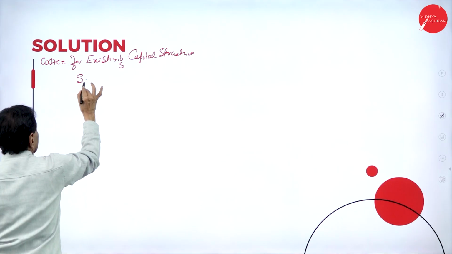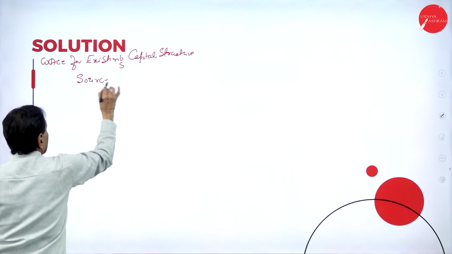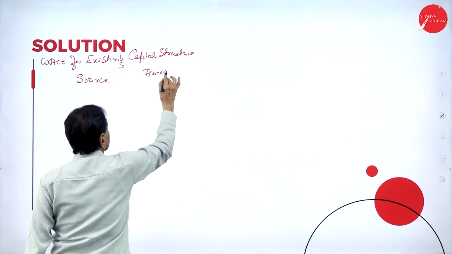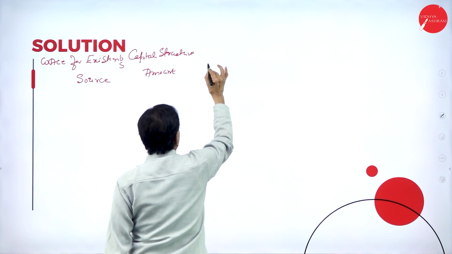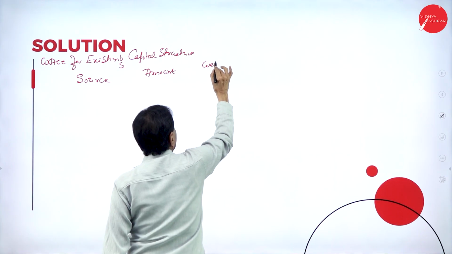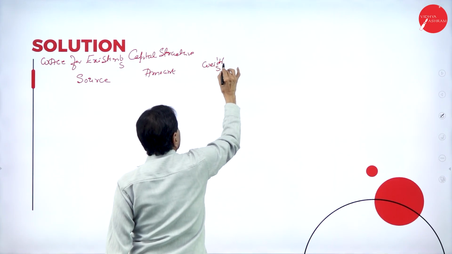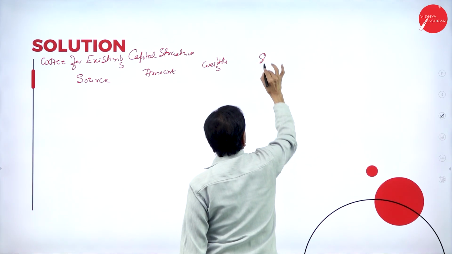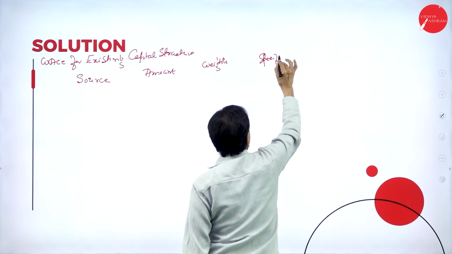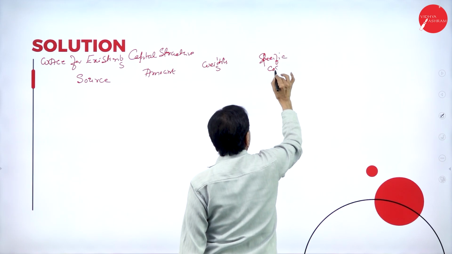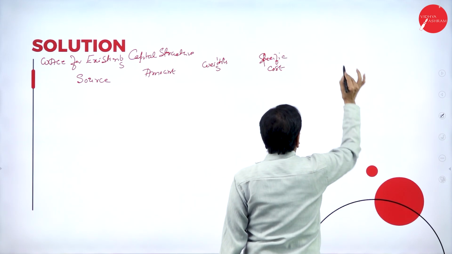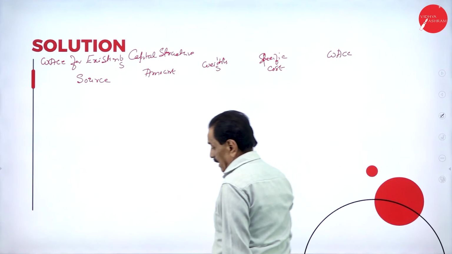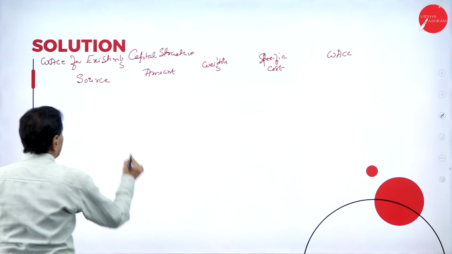Columns: source, amount, weights, specific cost, WACC, weighted average cost of capital.